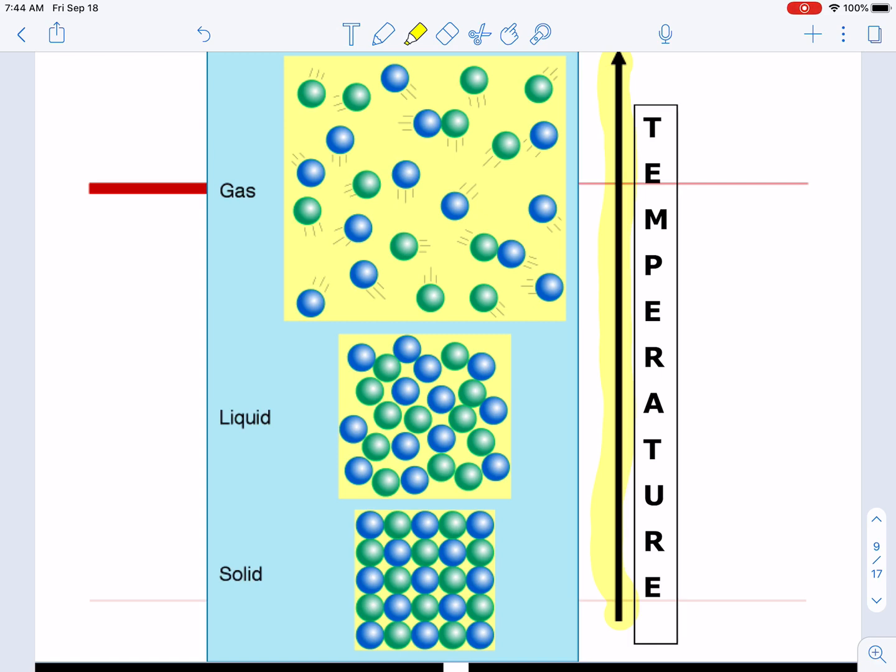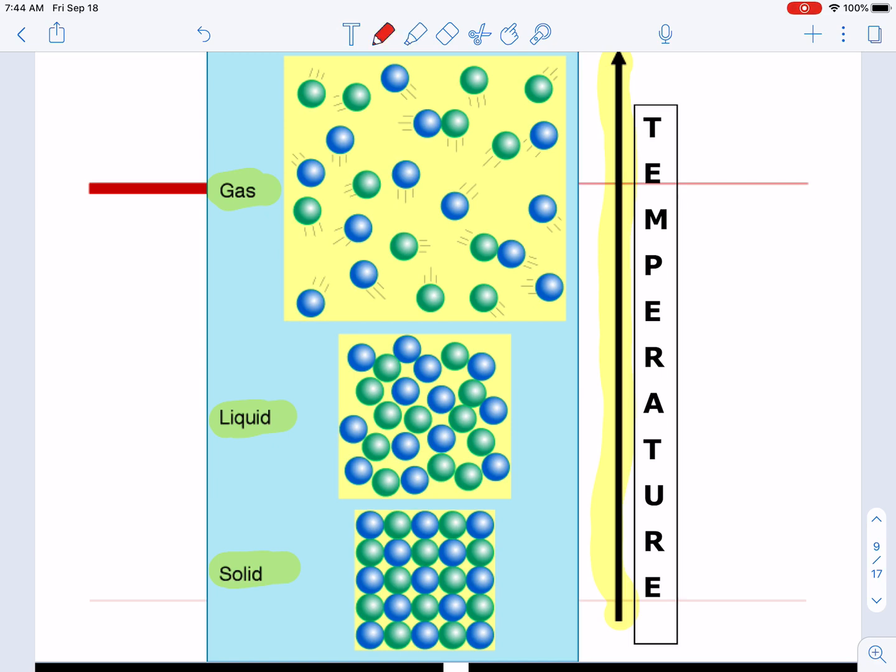And so just about every substance, as you go from a solid to a liquid to a gas, and you heat that substance up, it becomes less dense. There is one big exception. When you take pure water and freeze it into ice at 0 degrees Celsius, or 273 Kelvin, or 32 degrees Fahrenheit, it actually changes the structure slightly and becomes less dense. Very unusual. Most substances do not do that.